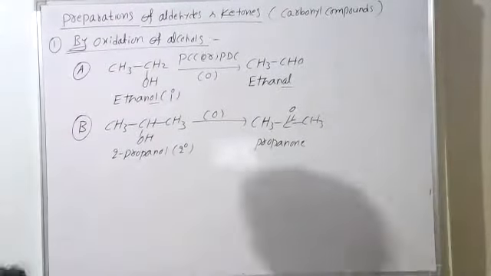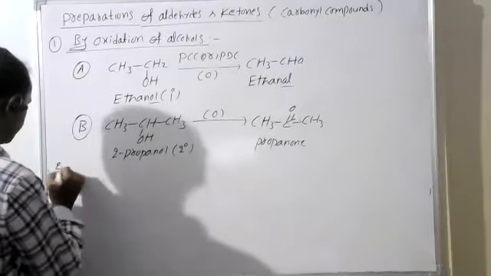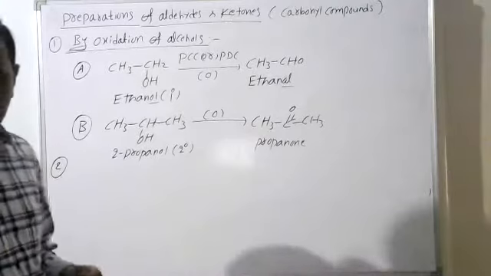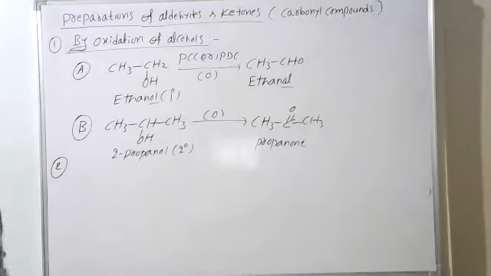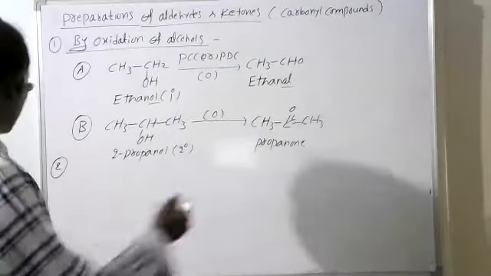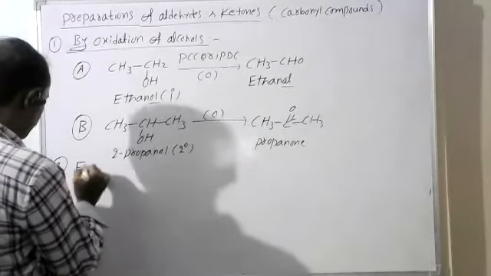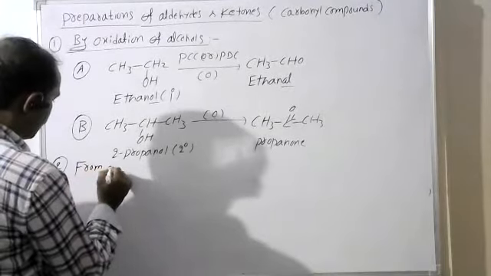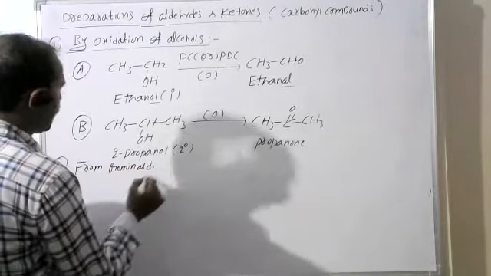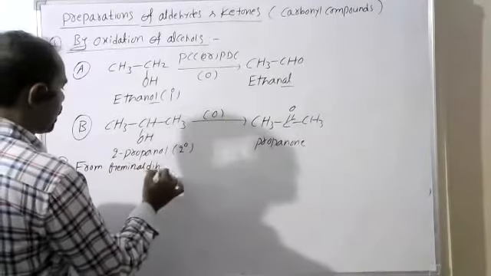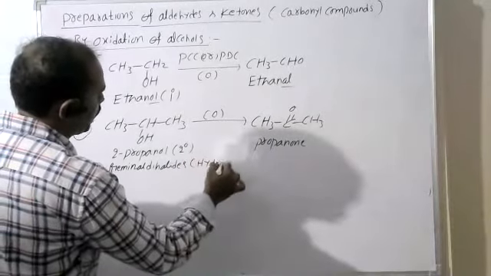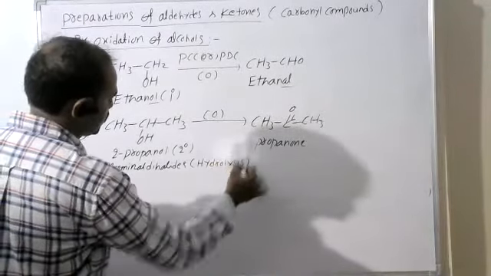So second one, see, the aldehydes and ketones are obtained from geminal dihalides, from geminal dihalides based on the hydrolysis process.